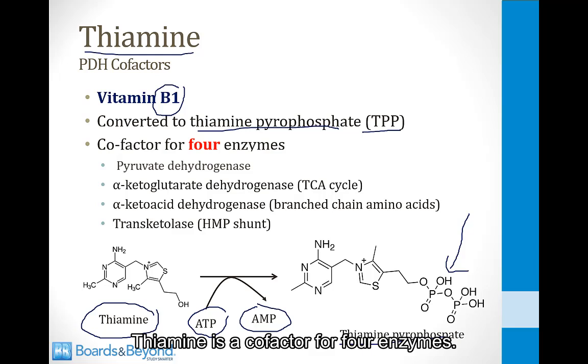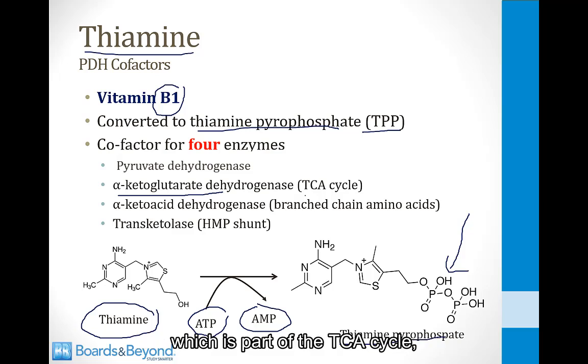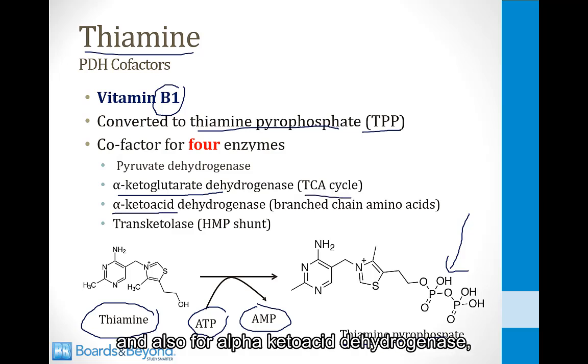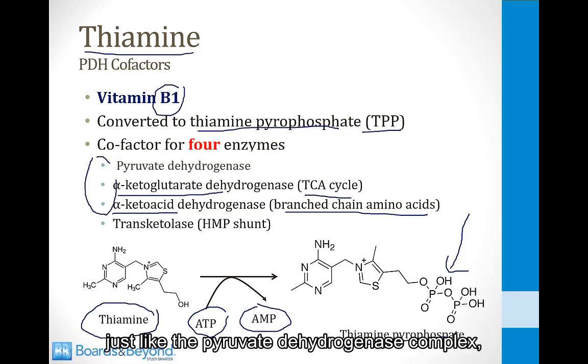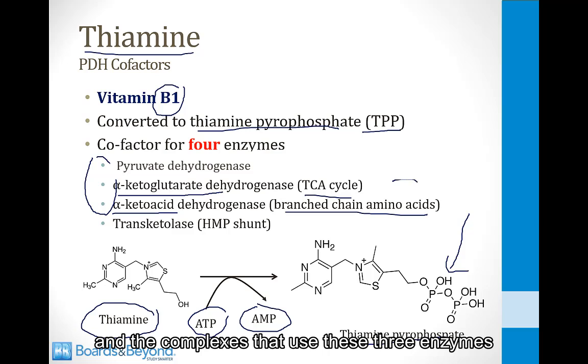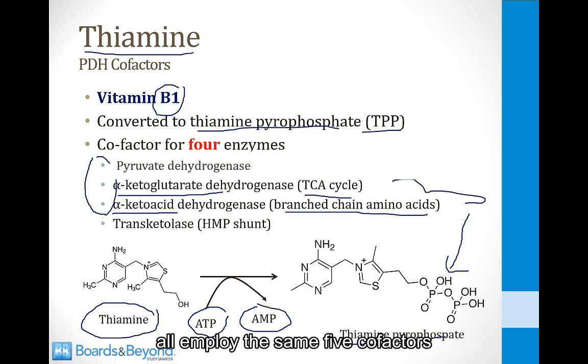Thiamine is a cofactor for four enzymes. The first one is pyruvate dehydrogenase, which we're talking about now. It is also a cofactor for alpha-ketoglutarate dehydrogenase, which is part of the TCA cycle, and also for alpha-ketoacid dehydrogenase, which is part of the metabolism of branched-chain amino acids. All three of these enzymes are part of a large multi-enzyme complex, just like the pyruvate dehydrogenase complex. And the complexes that use these three enzymes all employ the same five cofactors as the pyruvate dehydrogenase complex.